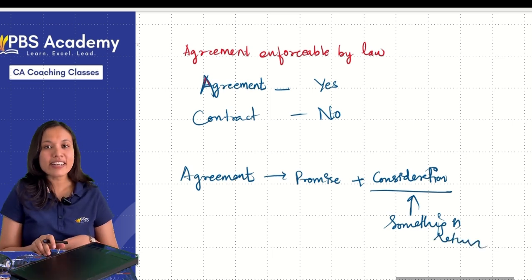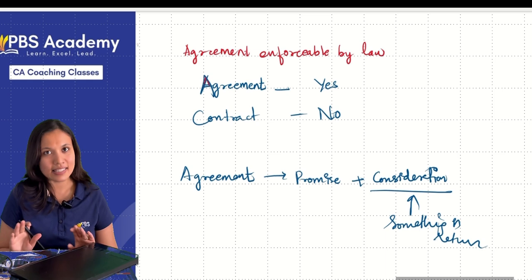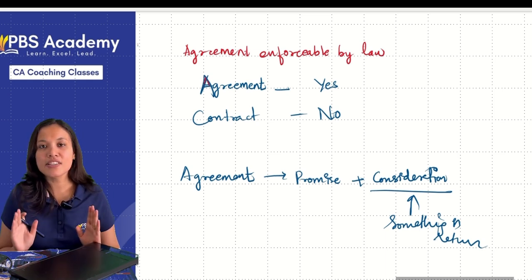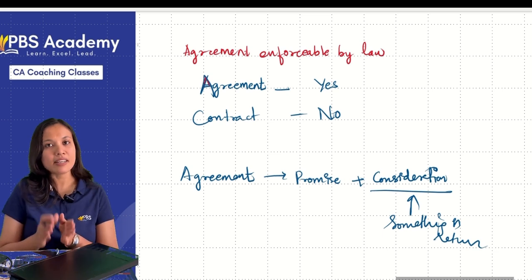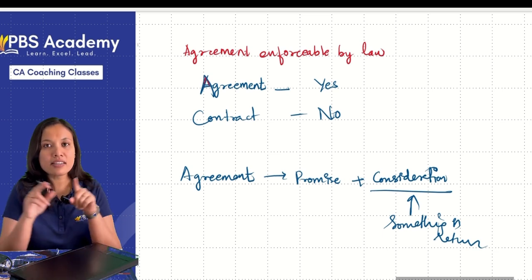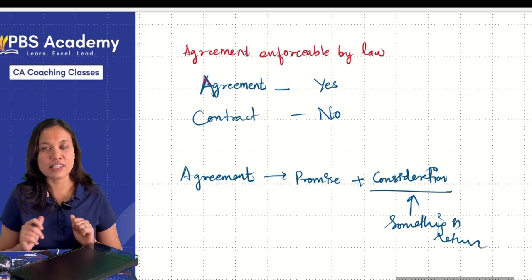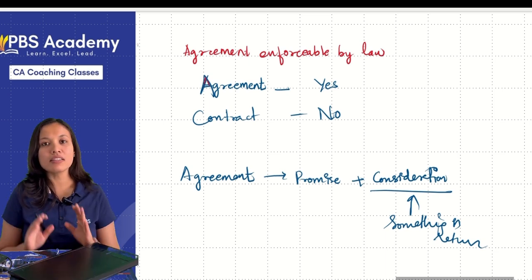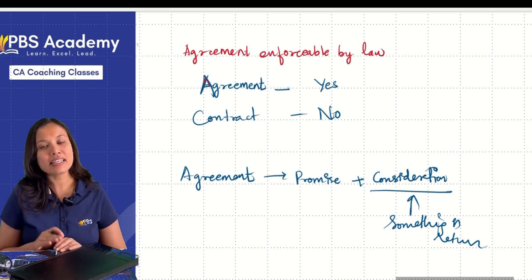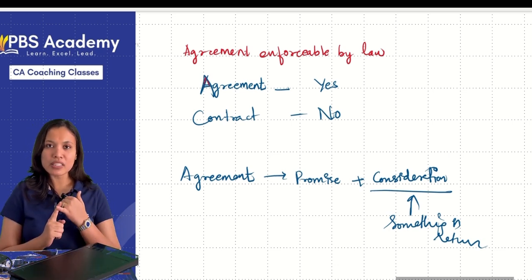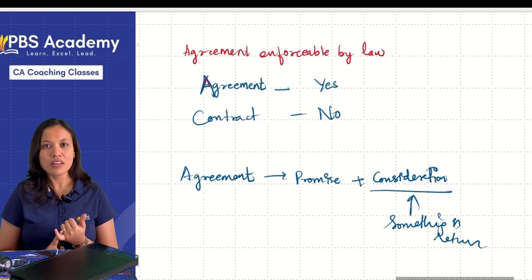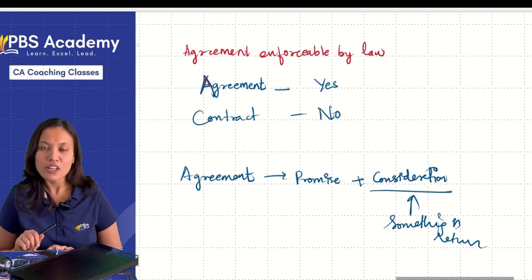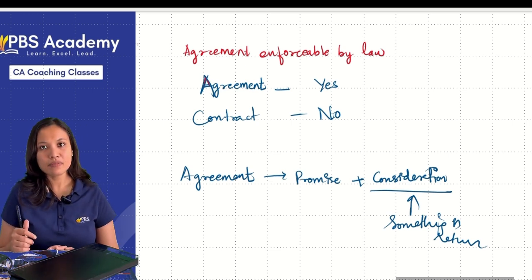You are clearing your exams. In return, he is getting you all this. So, is it an agreement or not? Because the agreement definition says there must be a promise and there must be consideration. So in this scenario, all the aspects of agreement are fulfilled here. There is a promise and there is also a consideration. So if everything is there, it means it is an agreement. Clear? So it is an agreement.